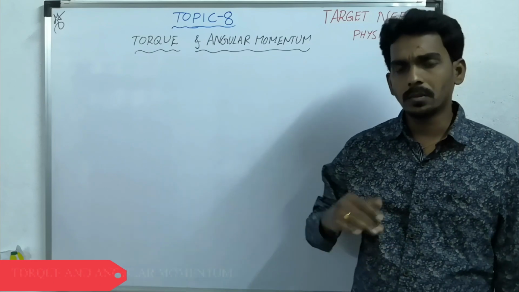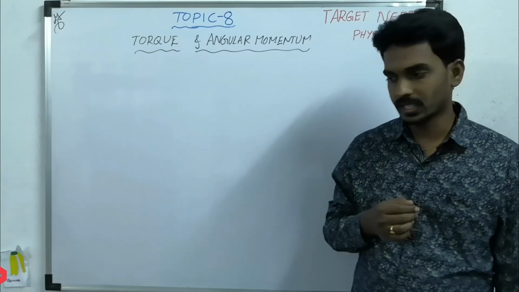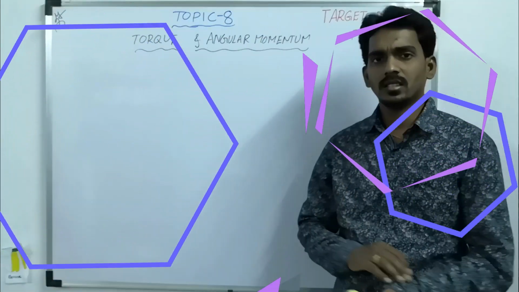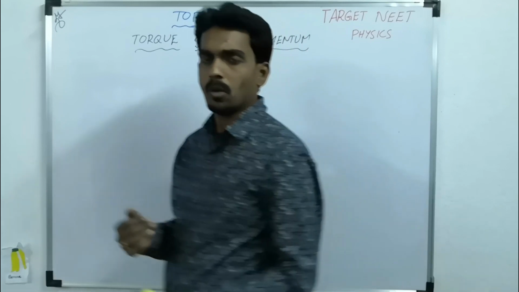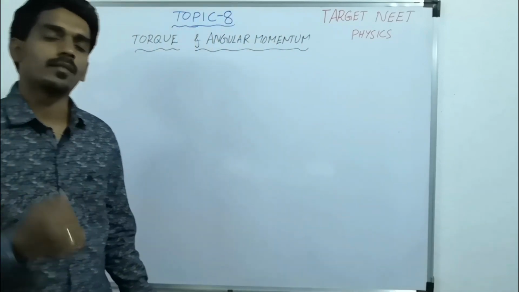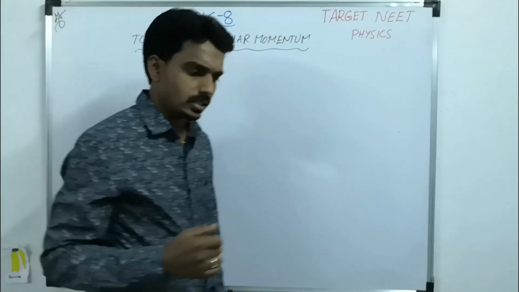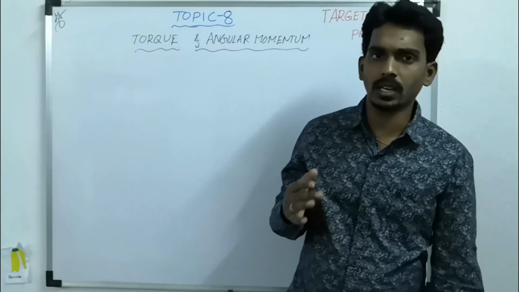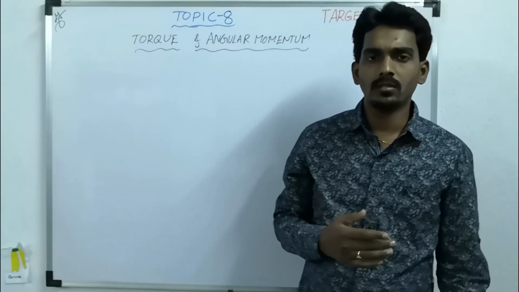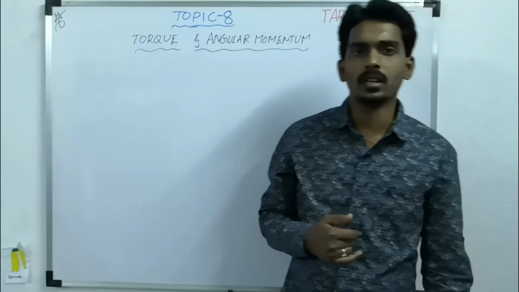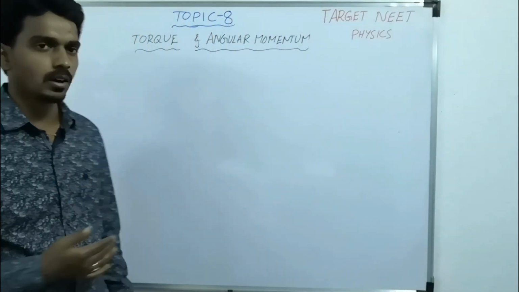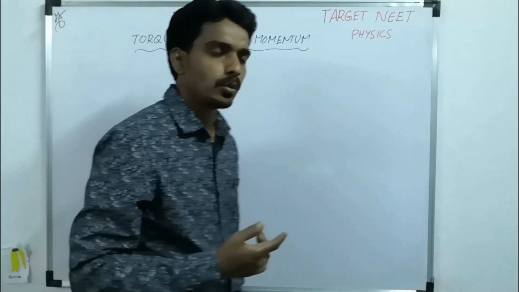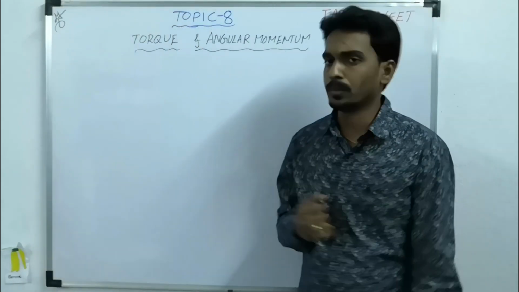Both are similar kinds of definitions. In both, the definitions have one common term called moment of. In the whole physics syllabus, whenever you get something like moment of, you have to multiply by distance. Moment of force is called torque. Moment of linear momentum is called angular momentum.